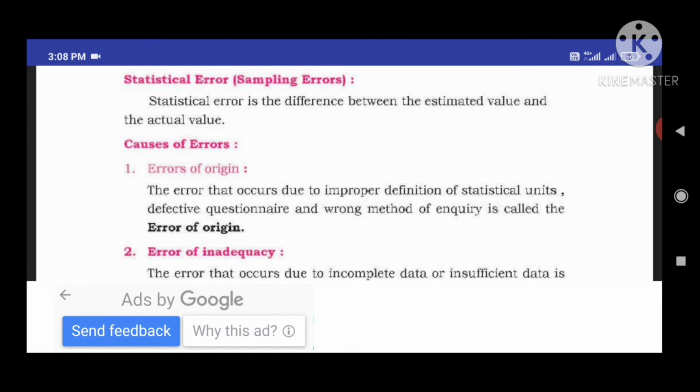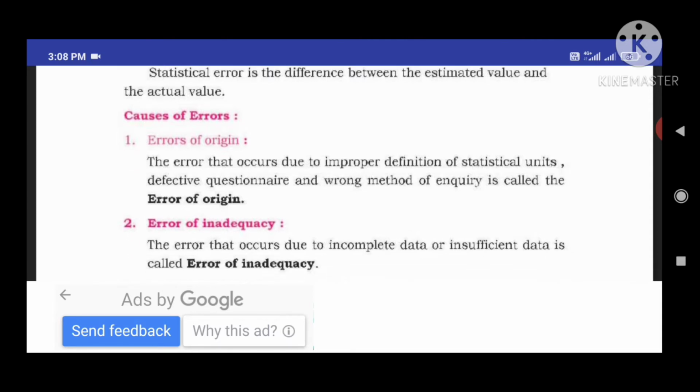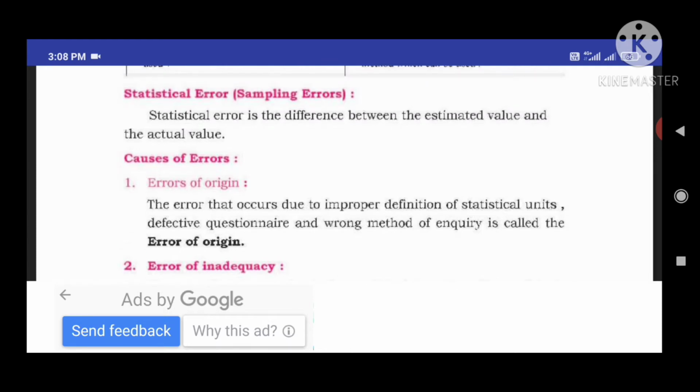It is also known as sampling error. Let us know the meaning of statistical error. Statistical error is the difference between the estimated value and the actual value. So the difference, or mistake, is called a sampling error.